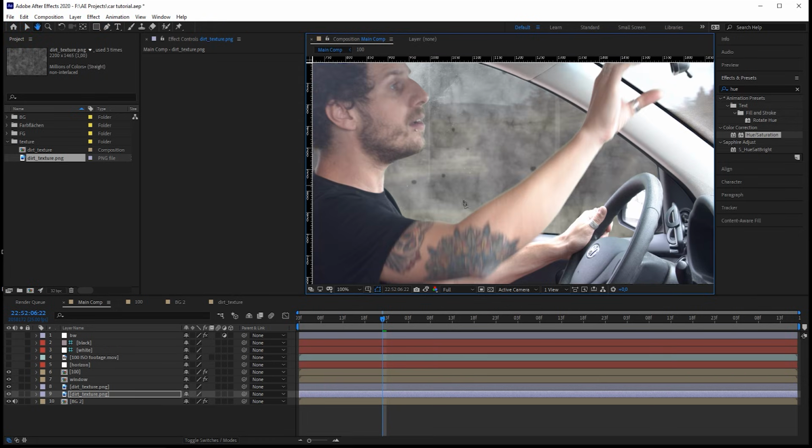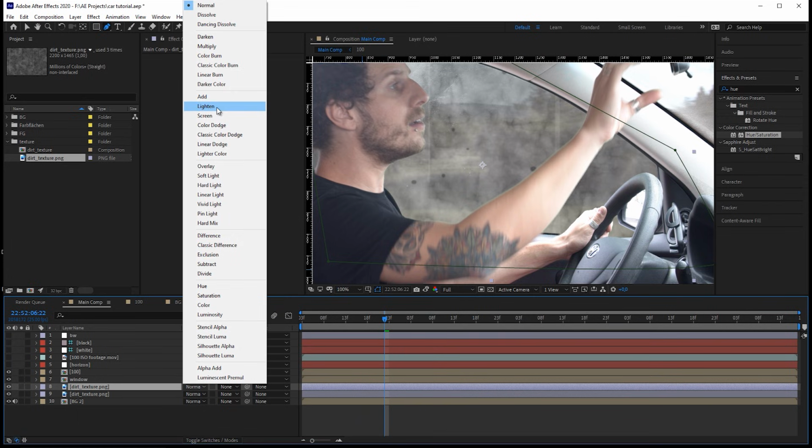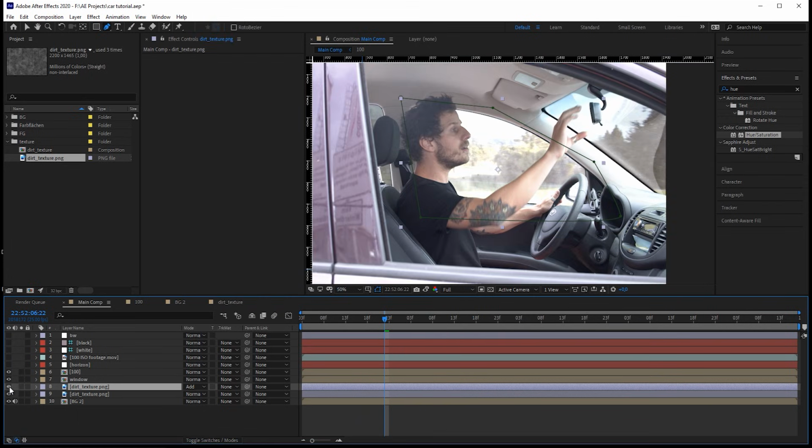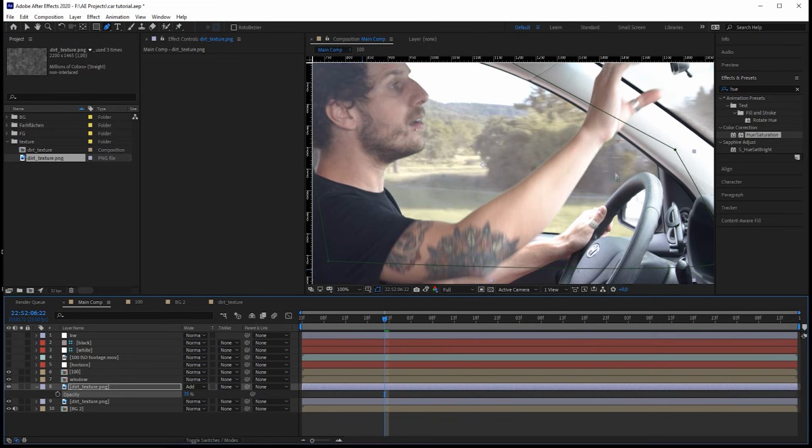Now let's concentrate on that window over here, and we just want to change the blending mode so that it looks more convincing, maybe to something like add. So this is with and without, and you can play with the transparency now. With and without. Now you really feel that there's something going on, because there is actually something going on.